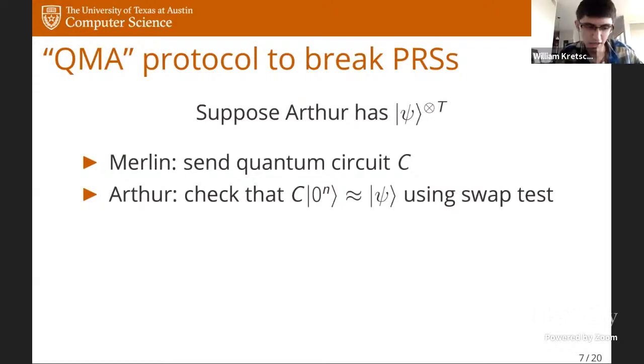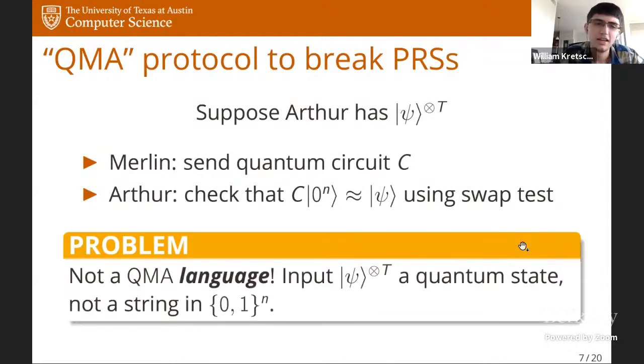But okay, I said there was sort of an issue with this construction. So what is that? Well, the problem is that while this is a quantum Merlin-Arthur protocol, this is not actually defining a QMA language, right? Complexity classes like NP, QMA, BQP are defined in terms of languages, which are subsets of n-bit strings. So the input, we always think of as being some classical input, but here the input to this problem, these copies of psi, is inherently a quantum state. It's not a string. And so it's not really clear at all whether one can reduce breaking pseudorandom states to an actual QMA decision problem.